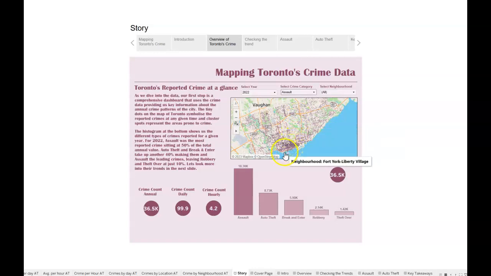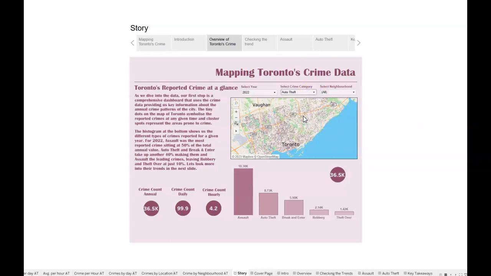For assault, we can see that most of the assaults are consolidated near the downtown area, but we do see a lot of small sections that have bigger clusters as compared to the other areas. Now let's move to auto theft.